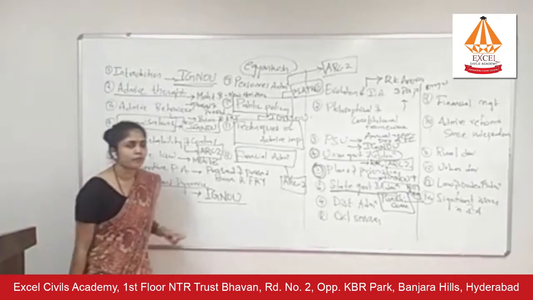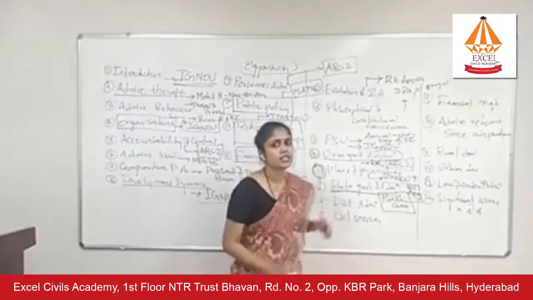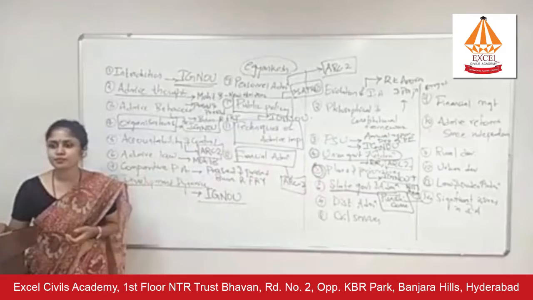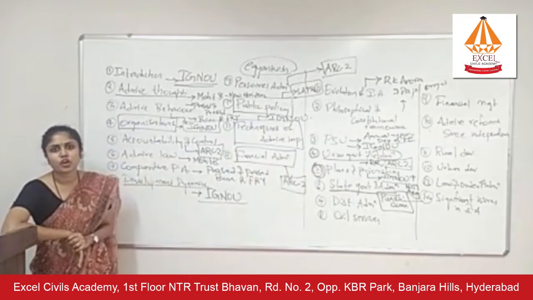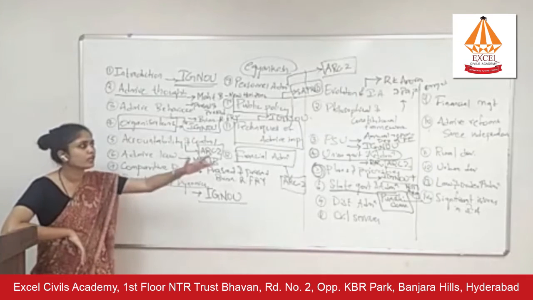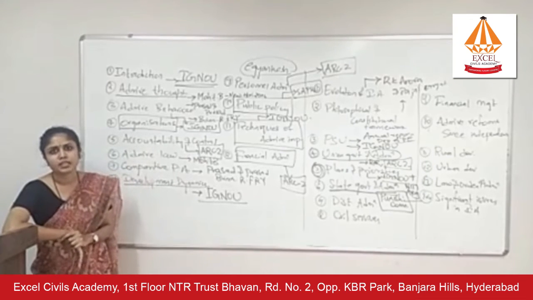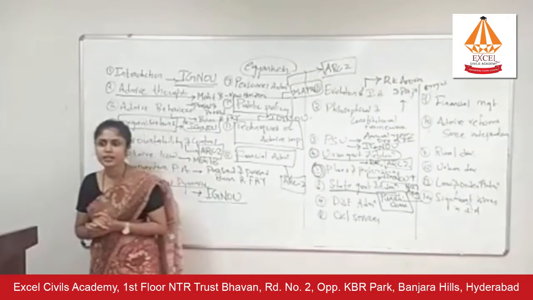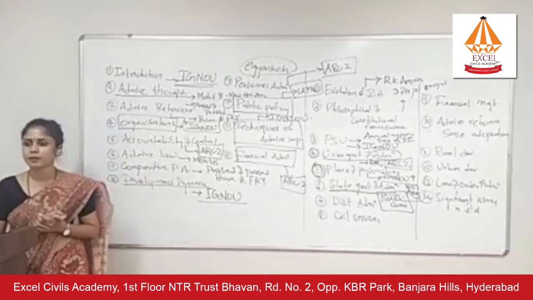The main problem is that many students tend to score very less in optional paper 2. In public administration optional paper 2, many students score very less marks, even though it is a very easy paper. The main reason is they do not differentiate between their polity preparation and their optional paper 2 preparation.